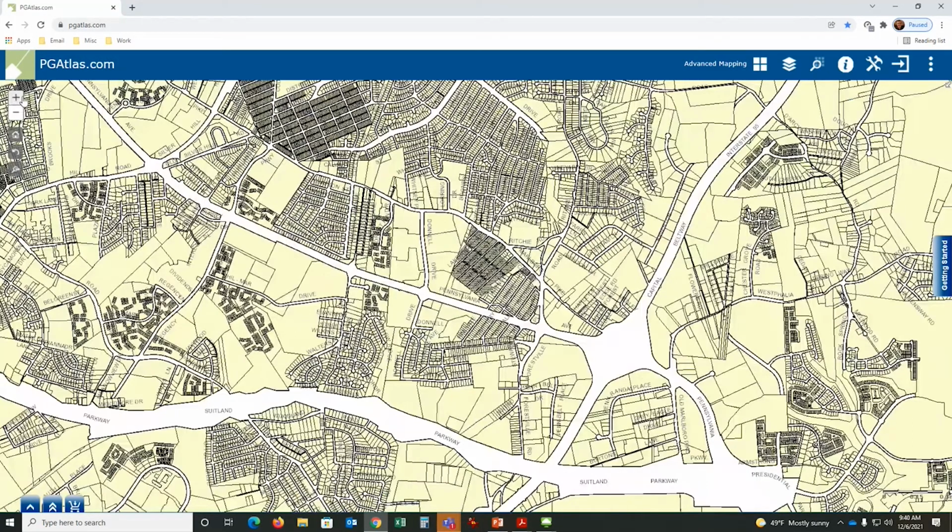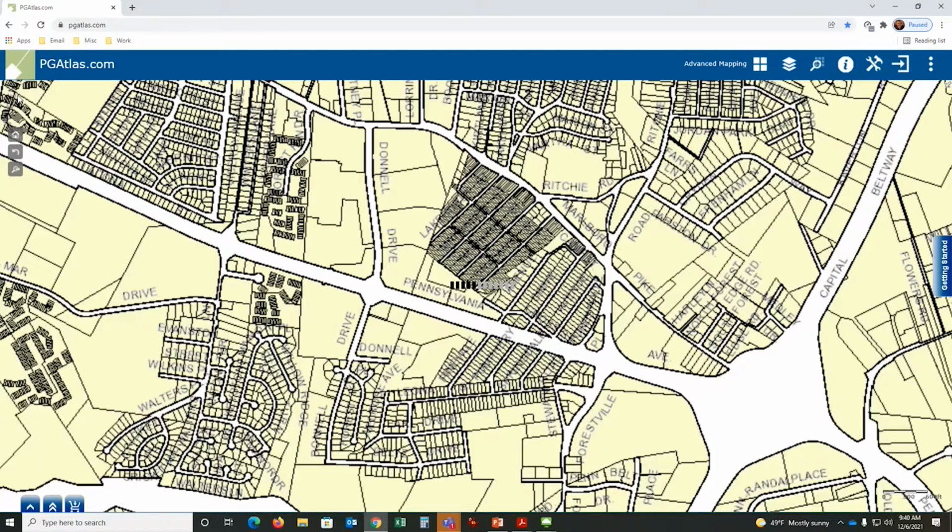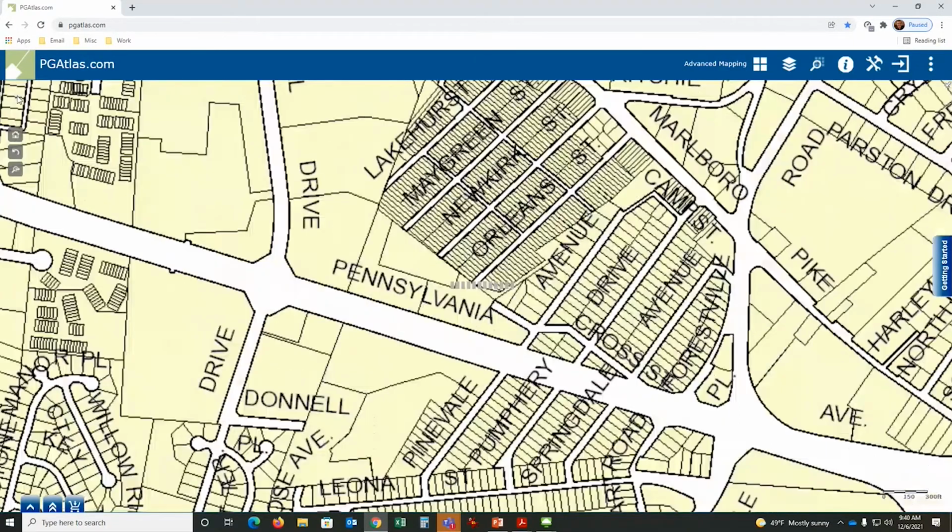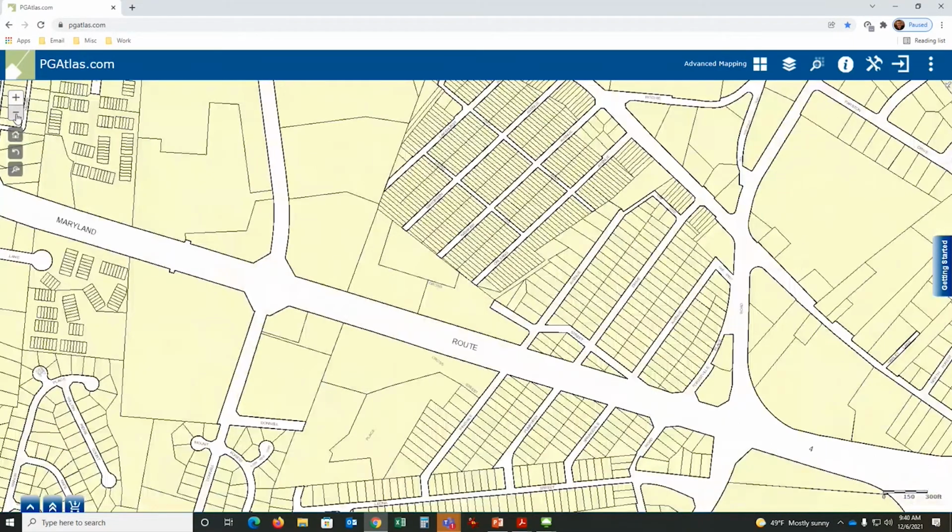Can you adjust how much that zoom in changes? No, you can't. It's all predetermined. It's just a quick reference for you to get in there and look at the data. Minus is zoom out, same thing.